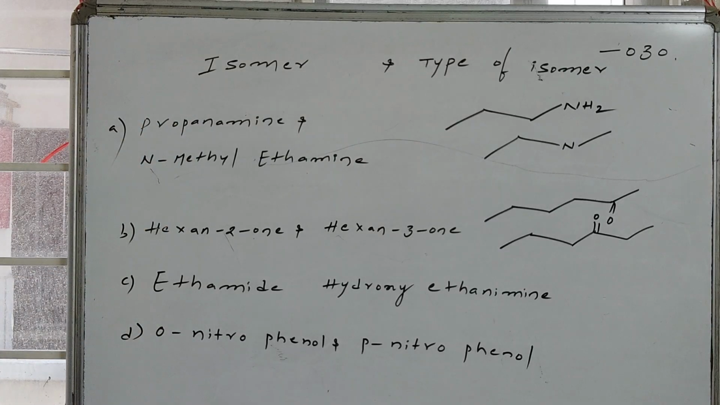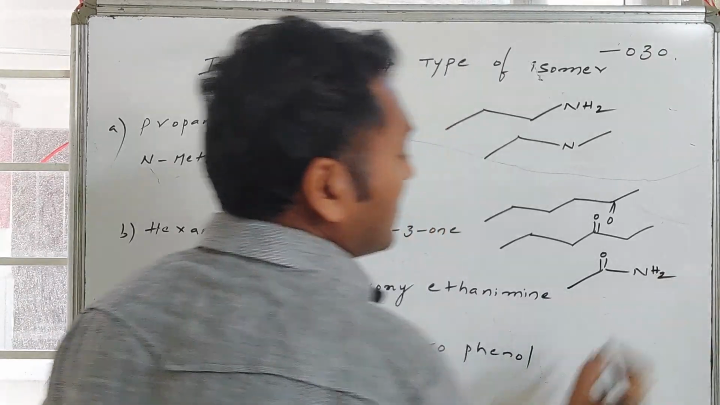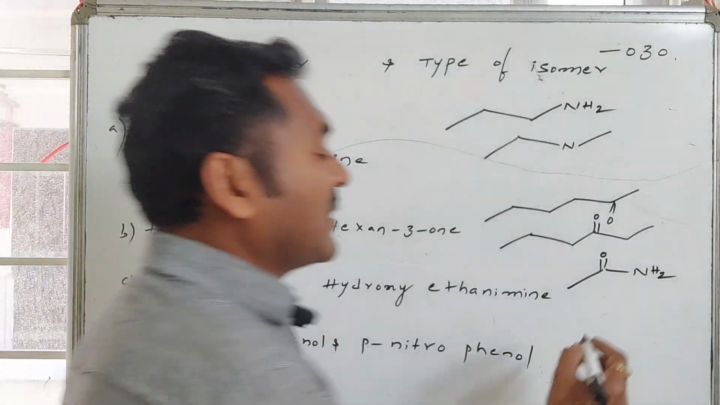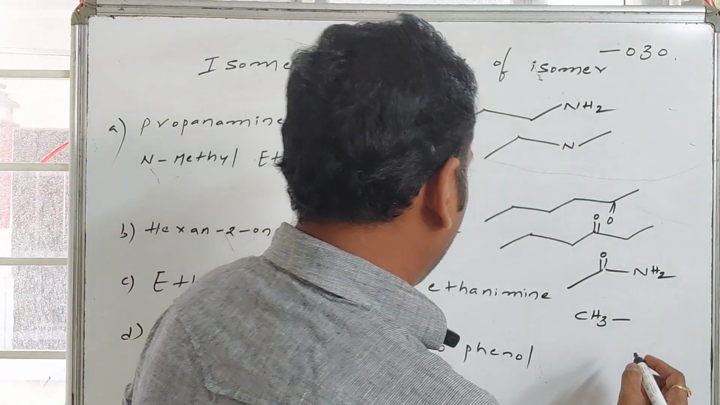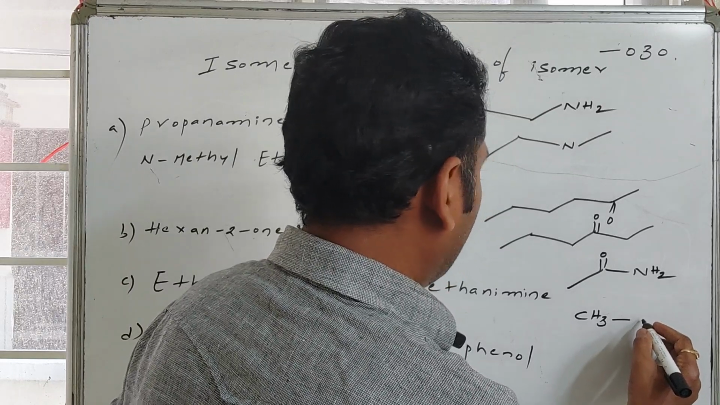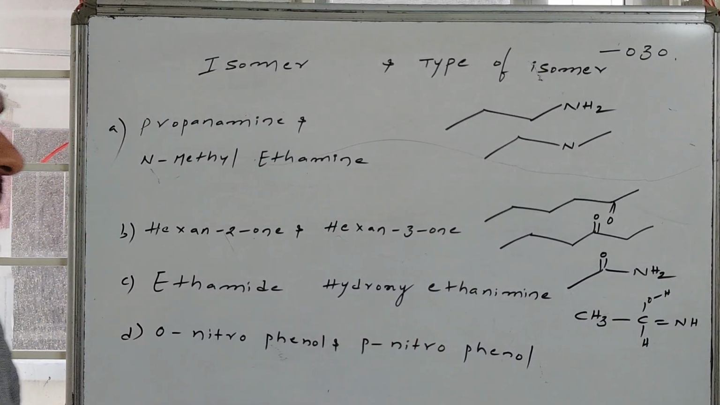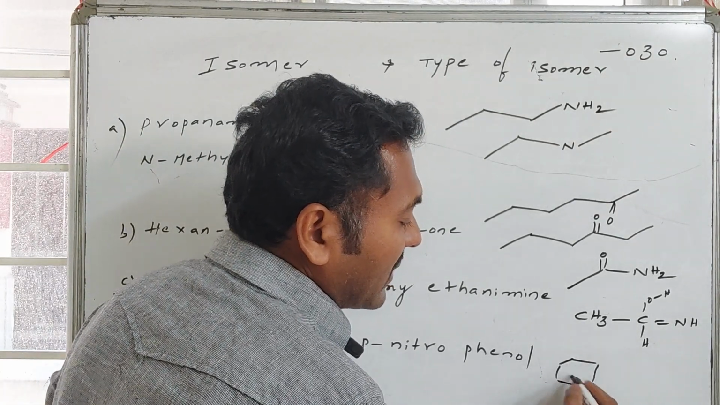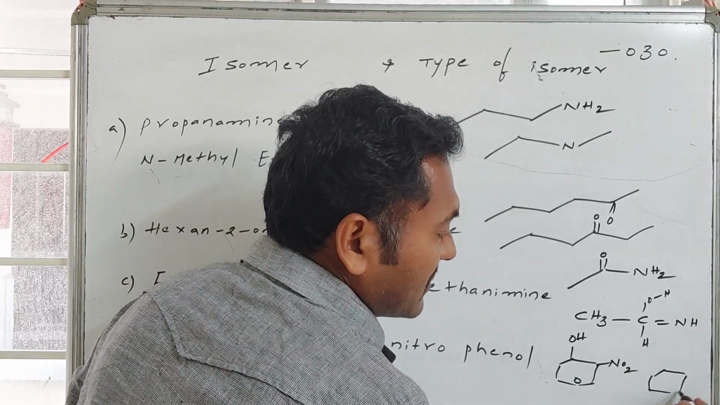Along with this is ethanamide. This is ethanamide, whereas this ethanamide is associated with another one, that is hydroxyethanimine, CH3 followed by. This is the hydroxyethanimine, whereas the last one is orthonitrophenol followed by paranitrophenol. This is orthonitrophenol. The next one is paranitrophenol.